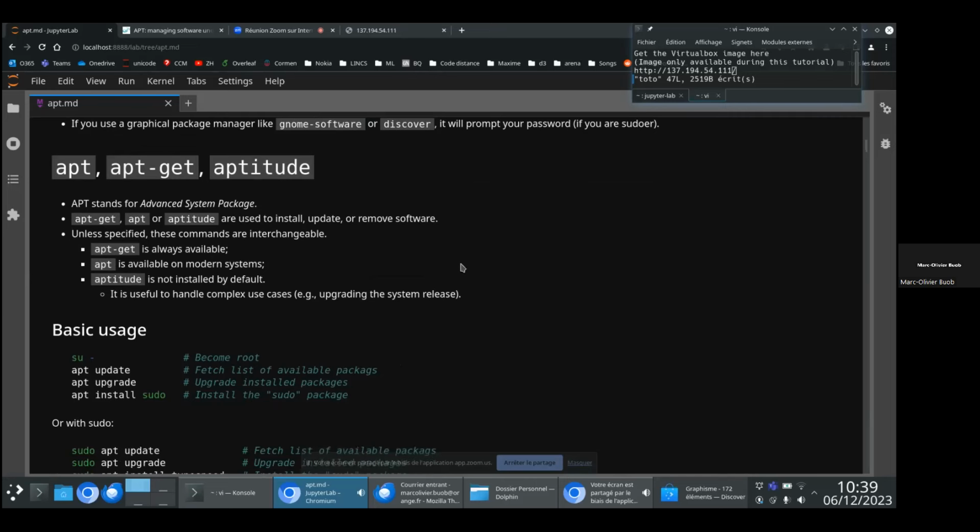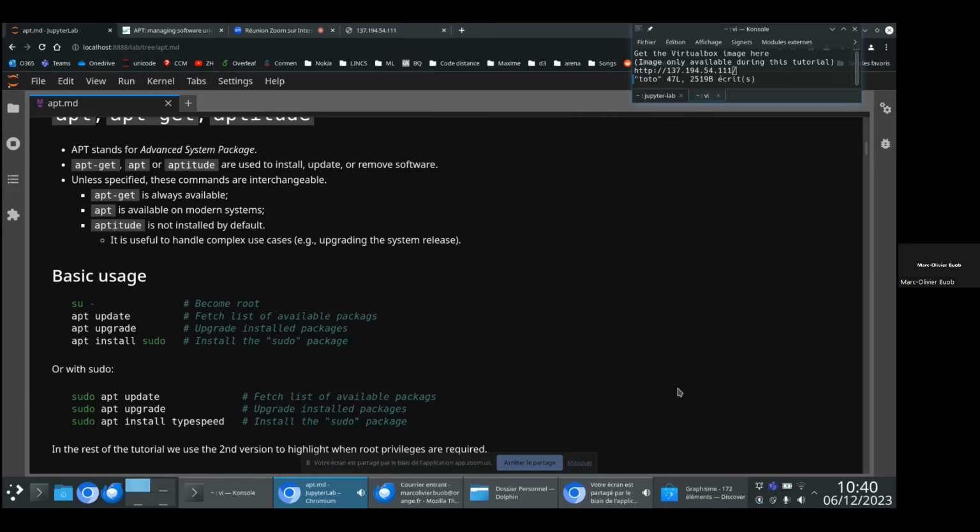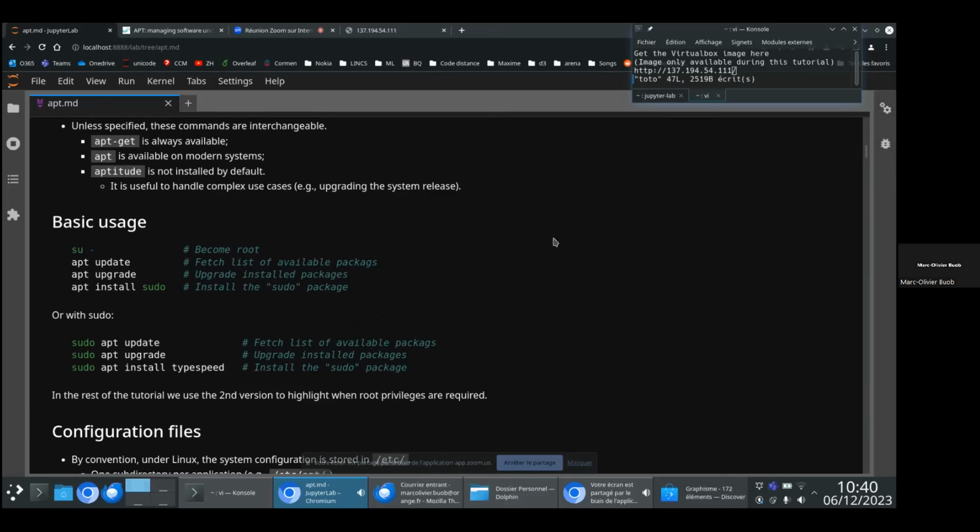Last point: if you are a developer, for example, you might be interested in continuous integration. Often when you use this kind of tool, you have virtual machines running Ubuntu or whatever, and you will have to run some apt commands to prepare your virtual machine. Of course, you won't have a graphical interface, so you will require those kinds of commands. Now we have the introduction, we have the landscape, so let's start to play and see how to use apt.